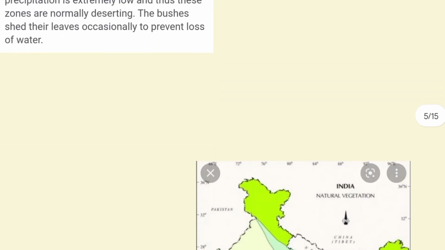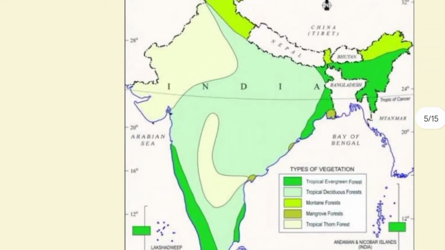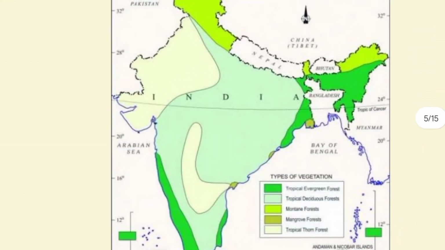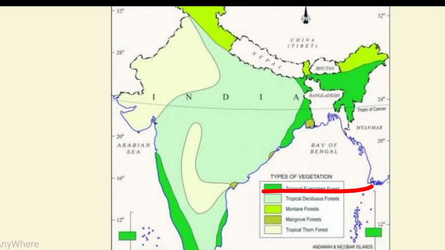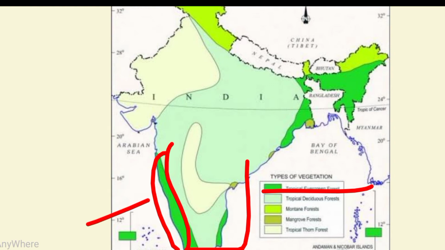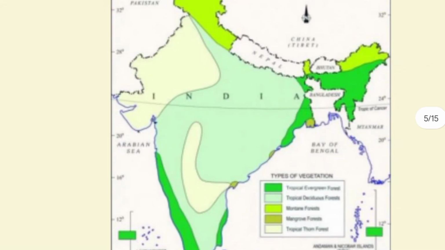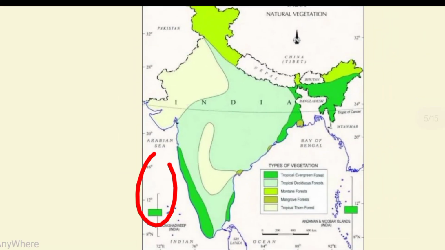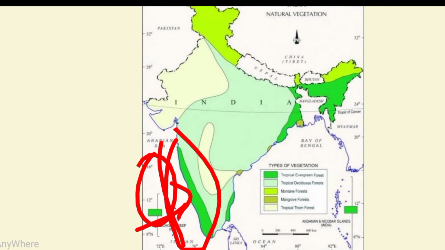Then next is some part of the trees like tropical evergreen forest. Tropical evergreen is called a highly rainy forest. You can see here is the Arabian Sea. Here is the tropical rainforest because of the Arabian Sea water. This is a high rainfall area, so it gets a lot of water. So it's a tropical evergreen forest.